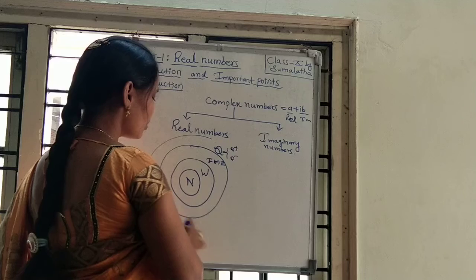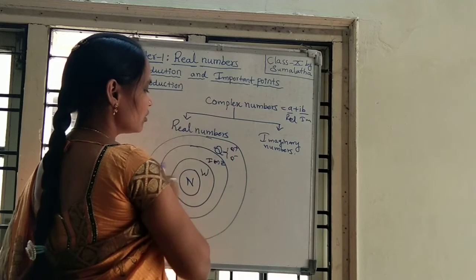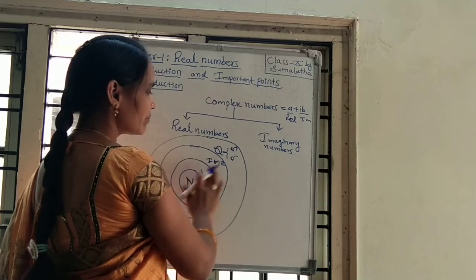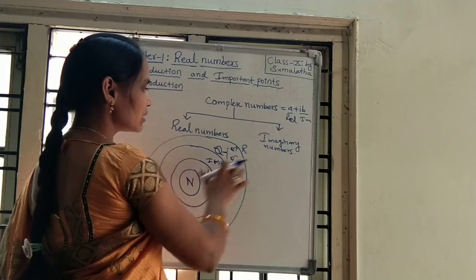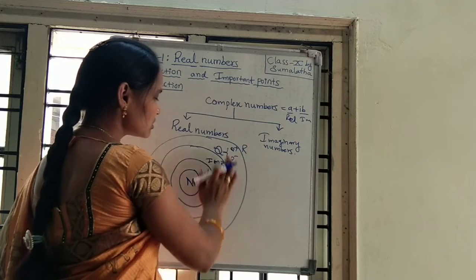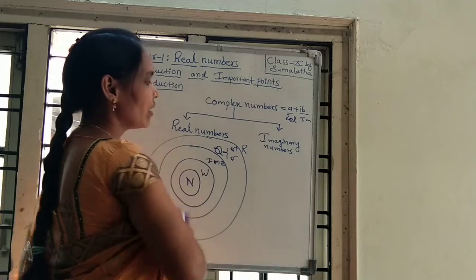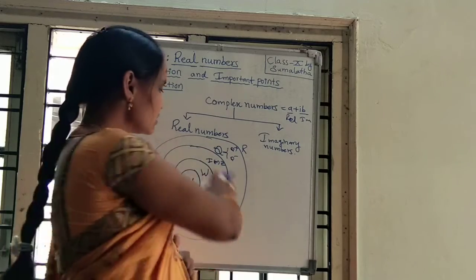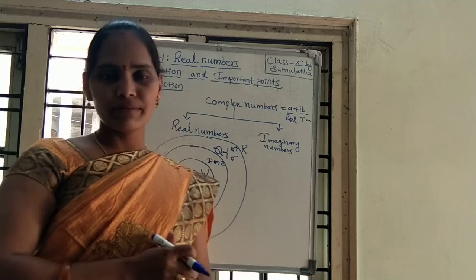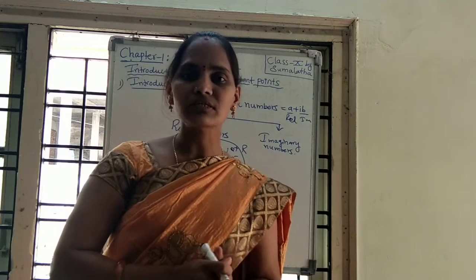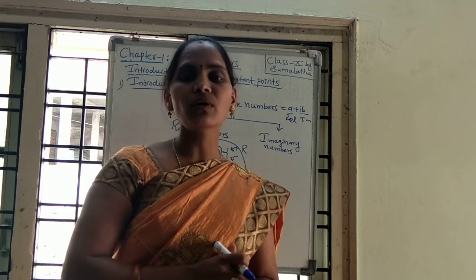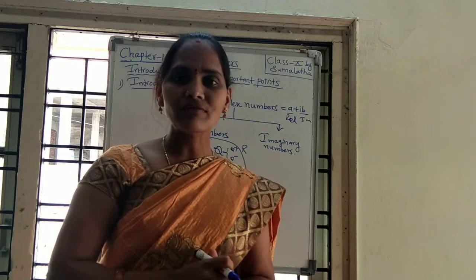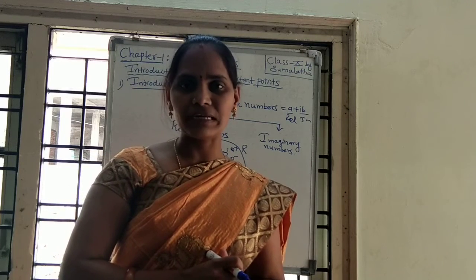If you combine all these number sets, you will finally get the real numbers. Real numbers consist of these types of number sets, so all of these we can call real numbers. This is only a simple basic introduction of real numbers. Now I am going to give the important points in this chapter, Real Numbers.